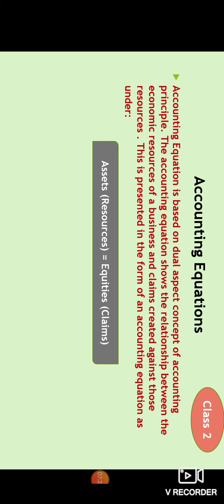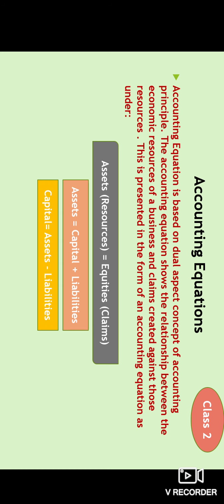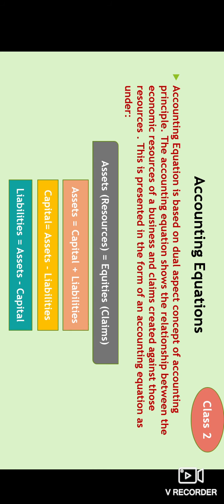Assets is equal to equities, and equities are nothing but the claims. Next we have assets is equal to capital plus liability. So this is how our balance sheet is prepared based on these equations. If you want to have the capital value, you can use the third equation, formed from the second: capital is equal to assets minus liability. Similarly, if you want to have the value of liability, you can have it like assets minus capital.